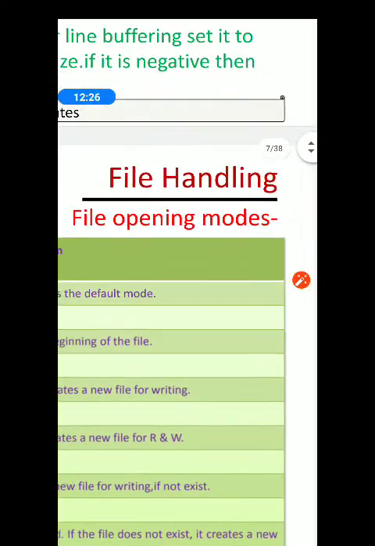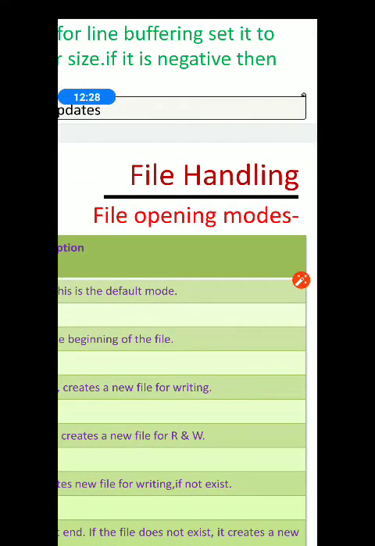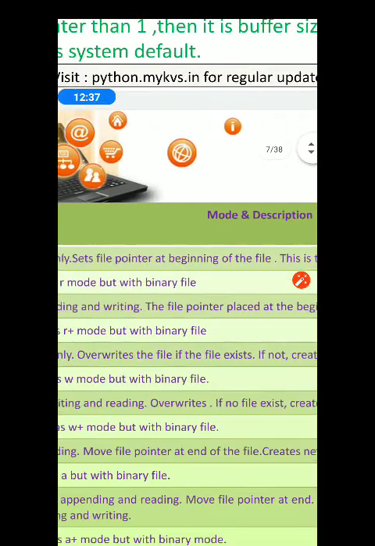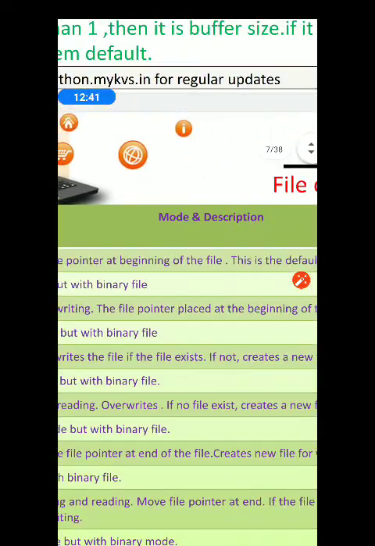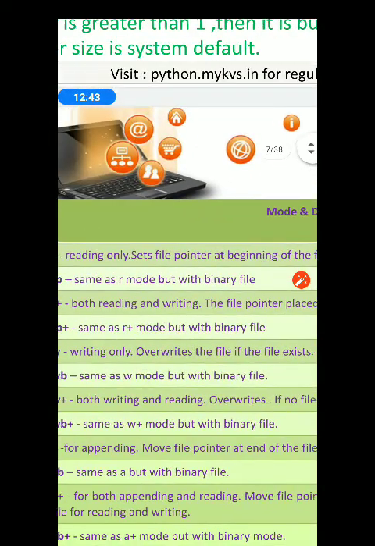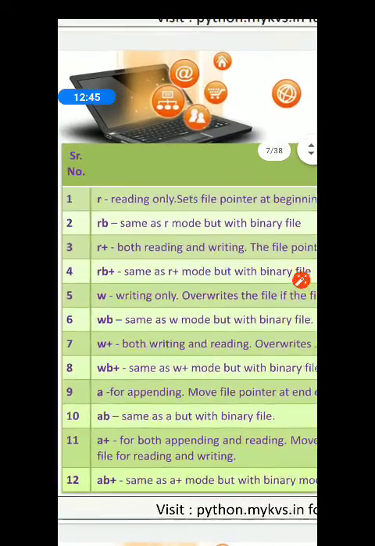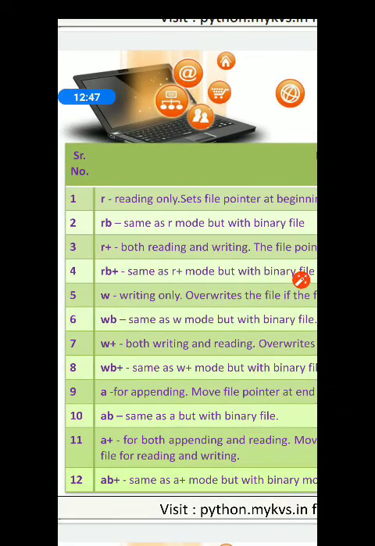Please note down the access mode. Give the heading file opening modes. There are important file mode constants available. See, you can see a table over here. You have to note down this table, the file mode. The description you need not write, just the file mode names.